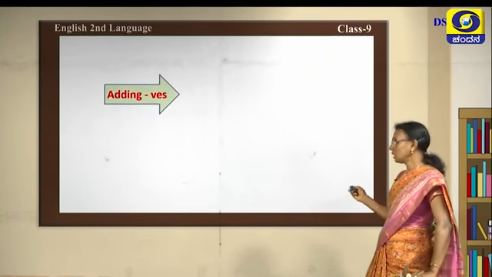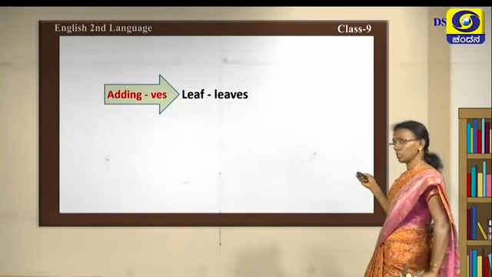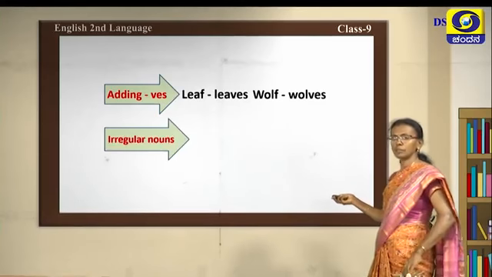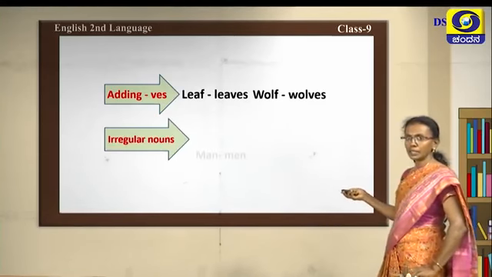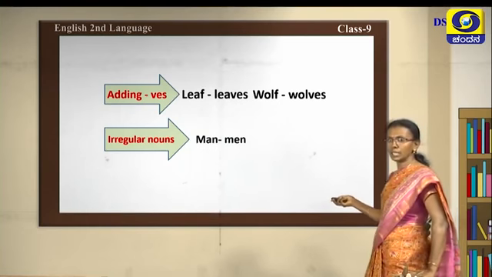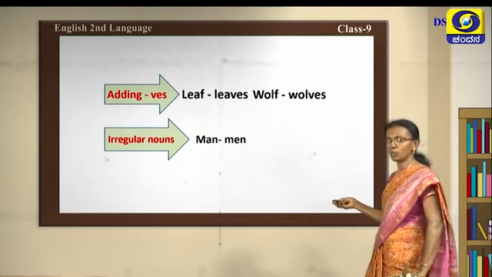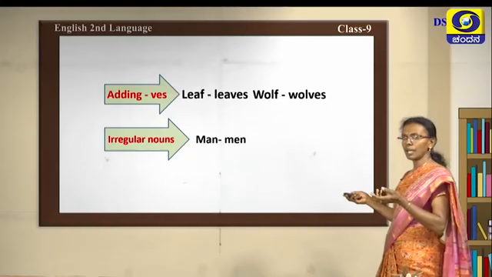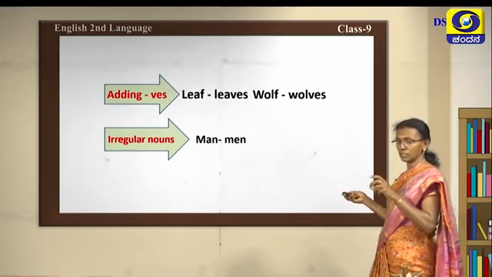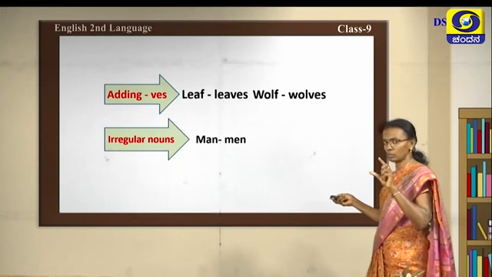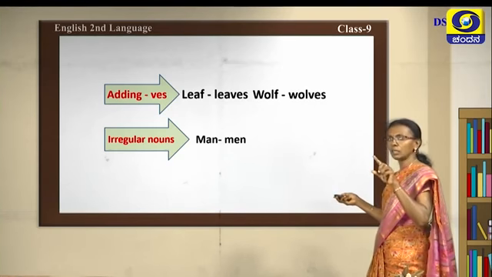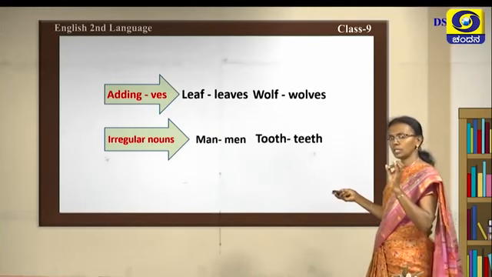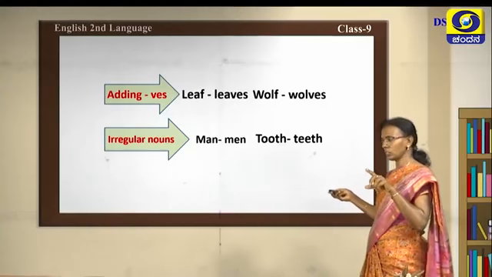Okay. Next we move on to another. See, adding ves, leaf, leaves. Next, wolf, wolves. See here, this is something different. You can see the words there, irregular words. You are not changing the endings. You are interchanging vowels there. See there, the man is there. You are making the plural form of that as men. Where you can see the changes there? You can see in vowel sounds. So vowel has been changed. Man has become men. So a has turned into e. Next now tooth. Tooth has become teeth. There also you can see the interchange of vowels.